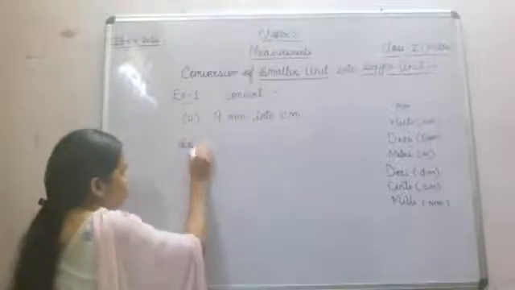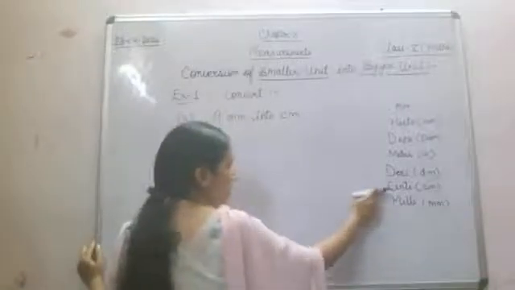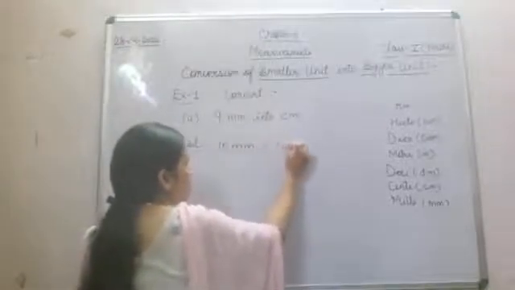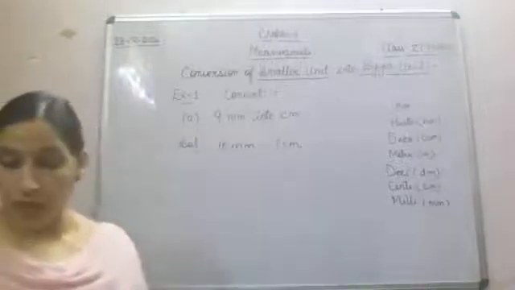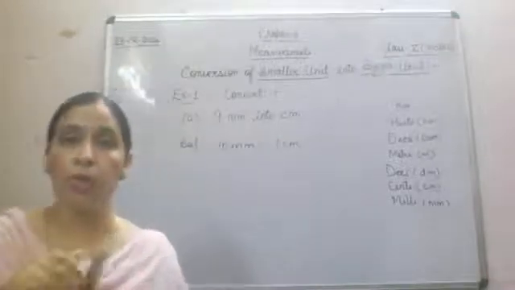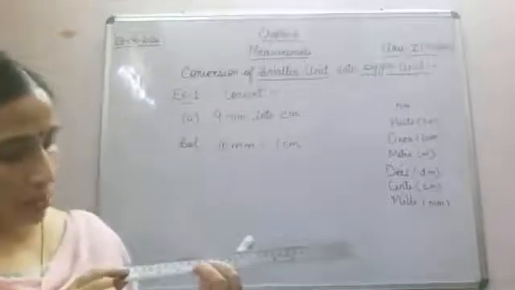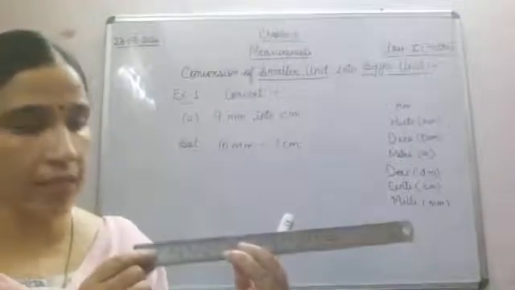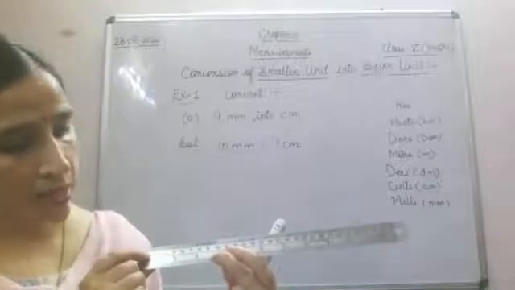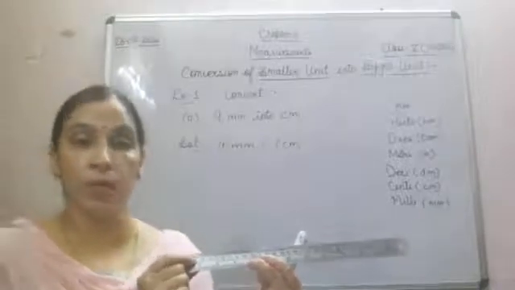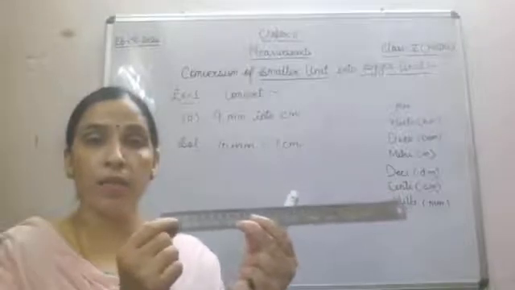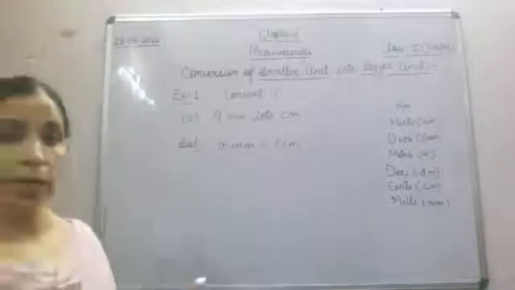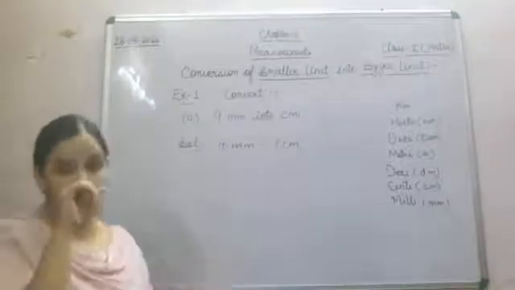See this in the solution. 10 millimeter make 1 centimeter. I'll show you this also. In your scale, you all have seen these smaller fine lines between 1 and 2 centimeter. You can see 10 smaller lines. These are nothing but the millimeter only. That only we were writing here, that 10 millimeter is equal to 1 centimeter.